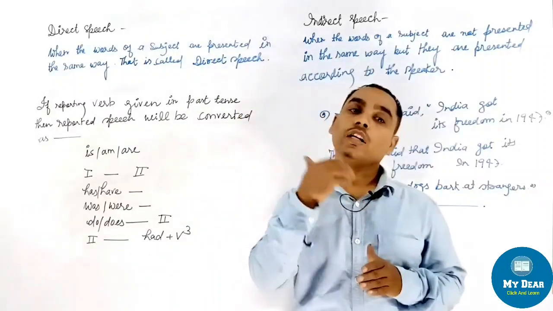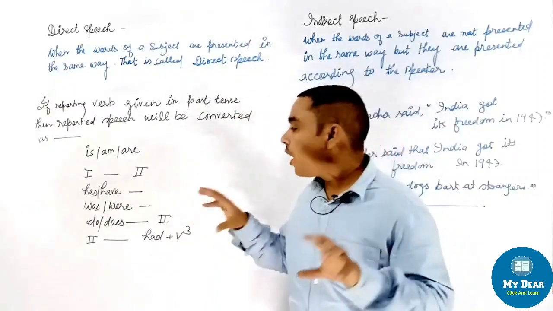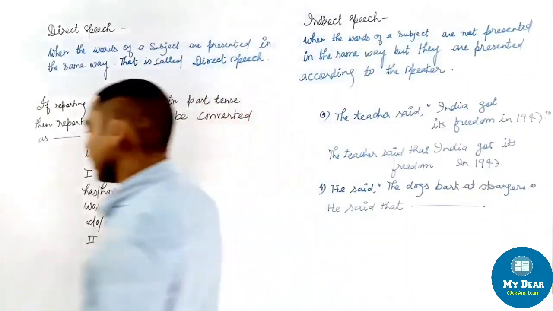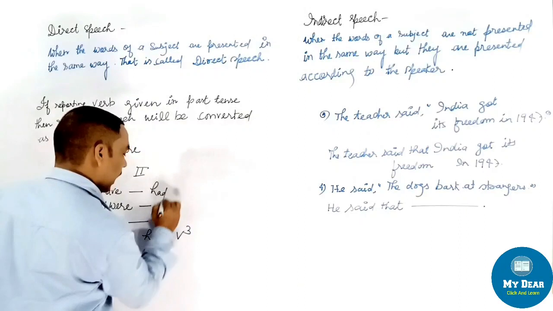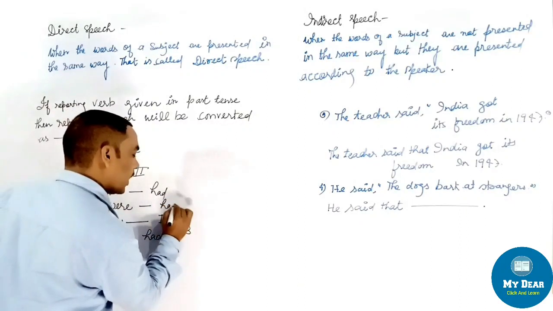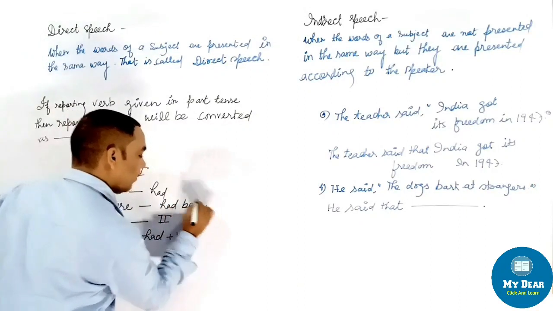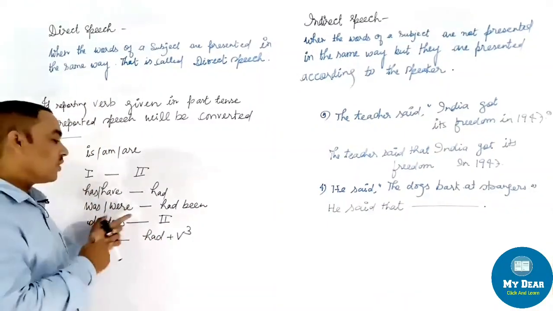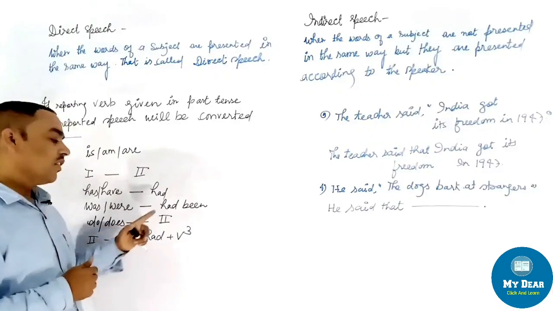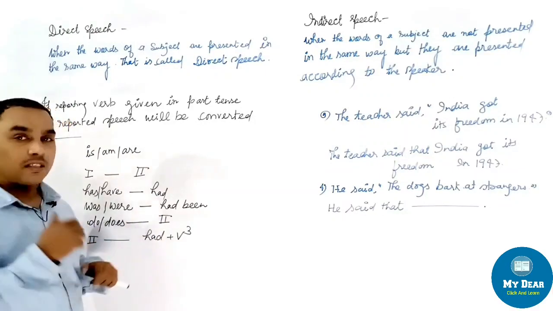Is, am, are will be converted into was, were, and was, were will be changed to had been. First form becomes second form, second form becomes had plus third form, and has, have will be changed to had. Has been, have been will be converted into had been. Do, does will become second form, and second form becomes had plus third form.